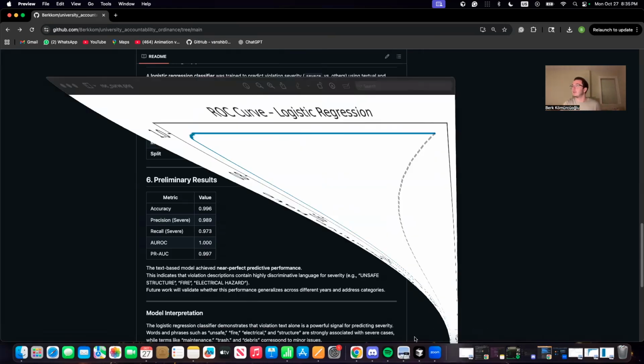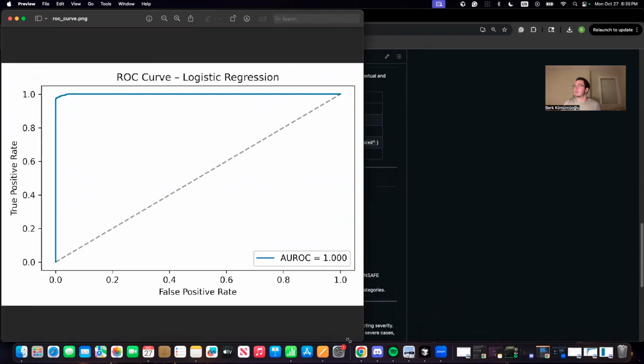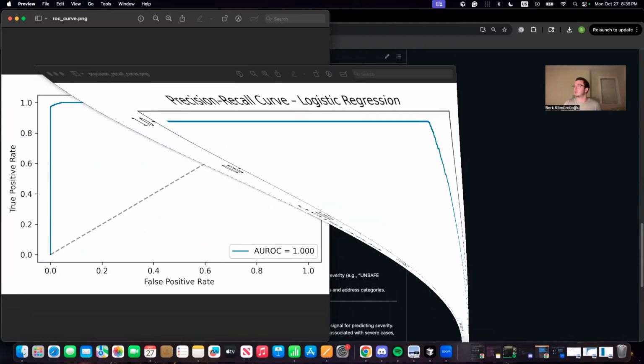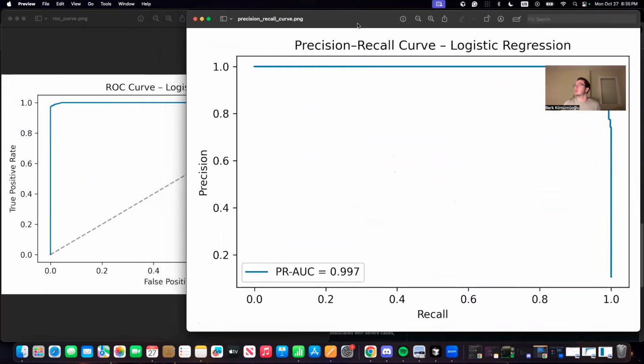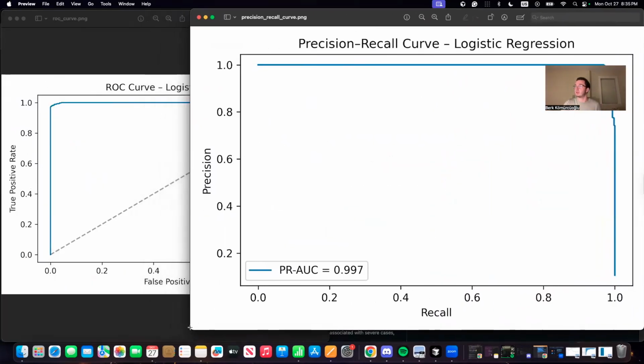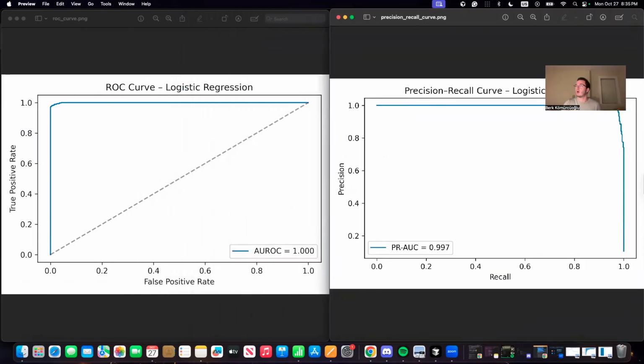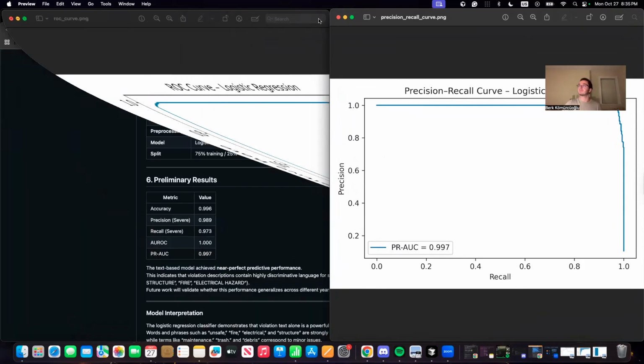And here's the ROC curve that the model has, and this is also the precision-recall curve for the logistic regression. All of the graphs that are shown here are available under the visualizations folder that is under the notebook folder.